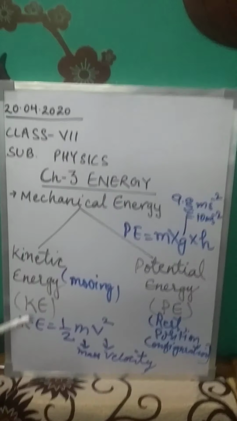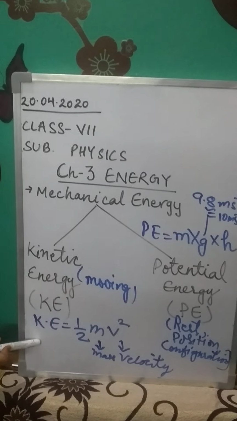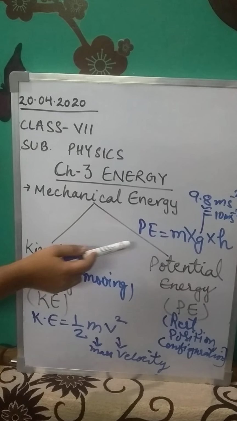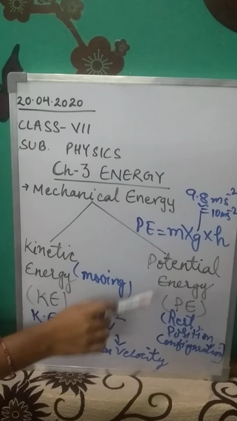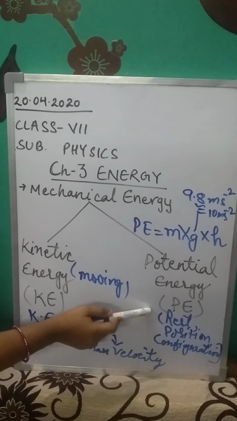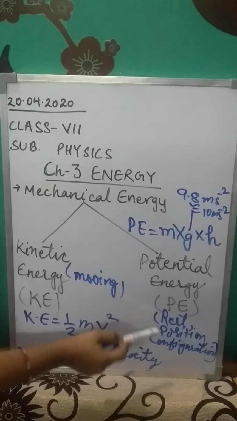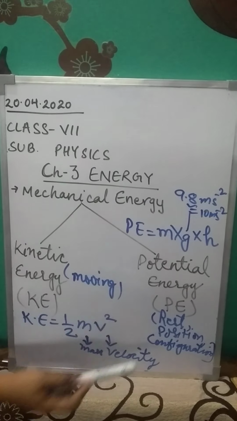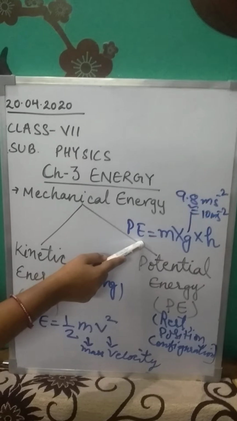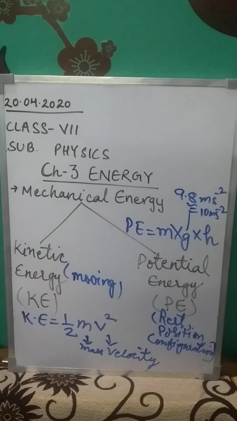Okay class, now I've explained to you that kinetic energy is due to motion in the object. The formula to calculate kinetic energy is half mv square. Potential energy is the energy stored in an object due to its position, rest position, or at a height, or because of the change in configuration. The formula to find potential energy is mgh class.